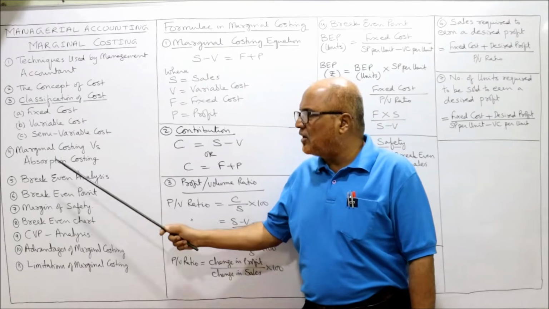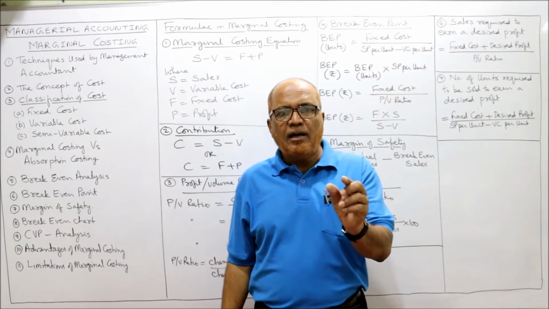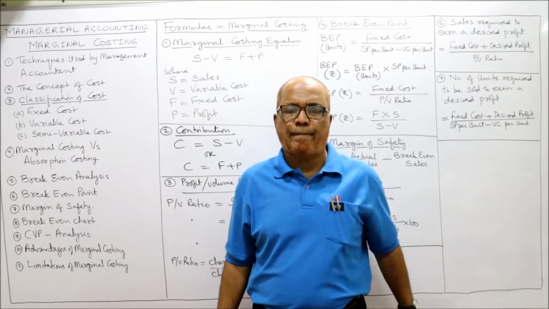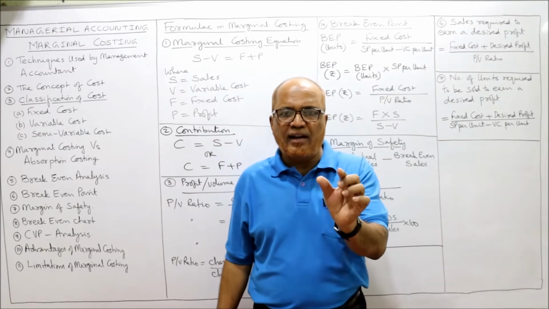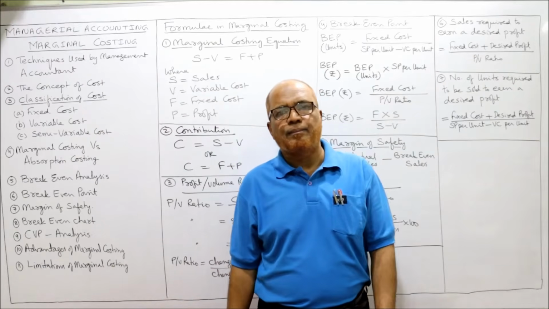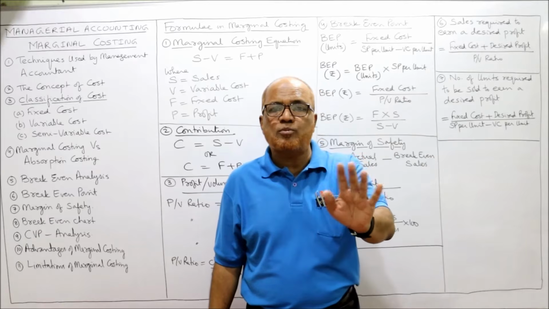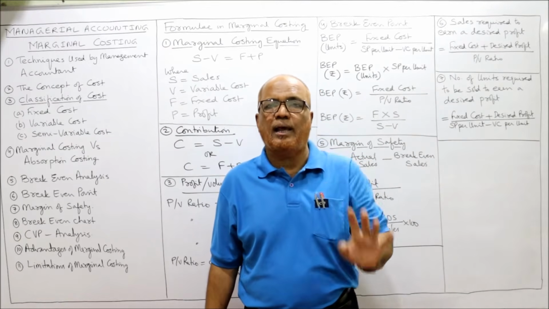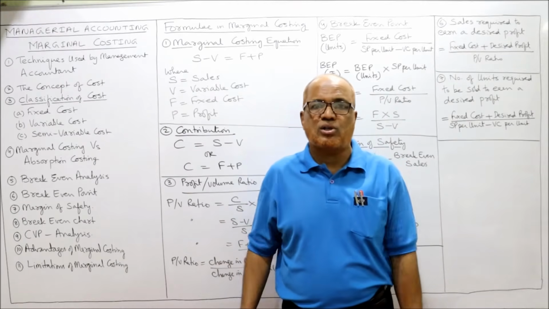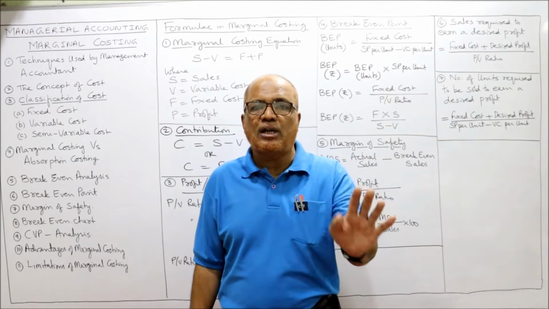But this method of absorption costing has many defects. The limited advantage of this absorption costing is we can ascertain the profit. Only for finding out the profit or to make the quotation, absorption costing is better. But for decision making purpose, absorption costing is not at all helpful. The management has to take the decisions on the basis of cost. So that's why this absorption costing, traditional costing, full costing is not helpful.